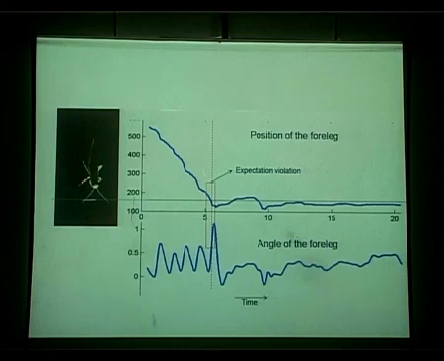We can track these colors, and then the grasshopper walks over with time. We can make out the steps. We can calculate the angle with respect to the normal for this leg, and of course it does this nice zigzag. And lo and behold, where this intercepts the edge, you can see it overshoots, and then it does something. We don't understand it.